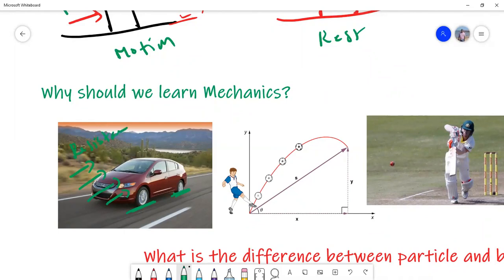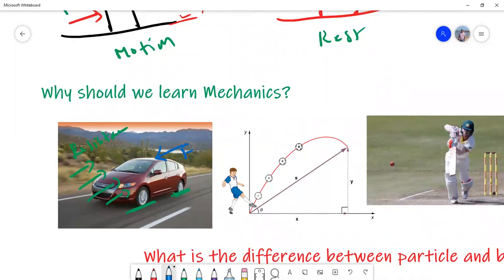So there is some force that has to be applied on the car to overcome this. How do we apply this force? We have to use fuel. The fuel in the car helps the car to overcome that. Sometimes when the car stops, we push the car from the backside in order to start it. So all these things require a lot of force to start the car.